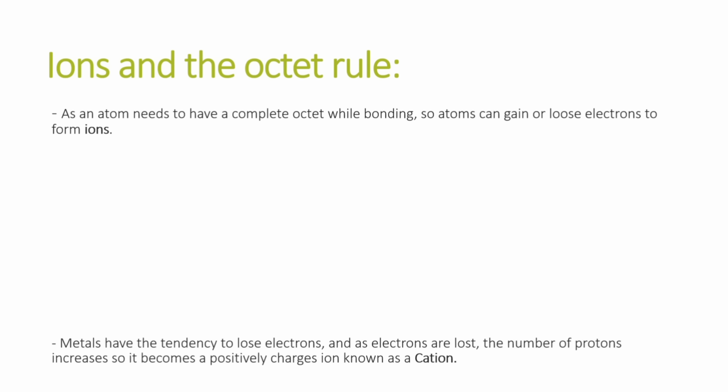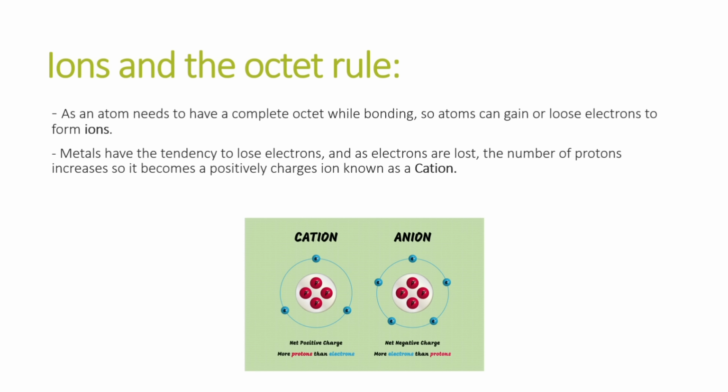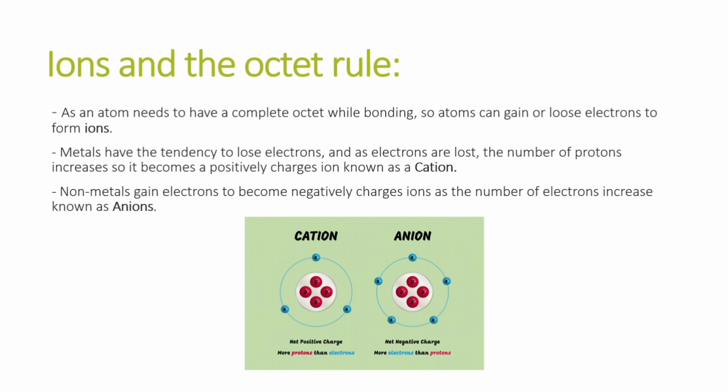Now, metals form positive ions. Metals have the tendency to lose electrons, and when they lose electrons, the number of protons will be more. So the atom will now become positively charged, and positively charged metal ions are known as cations. On the other hand, non-metals gain electrons and become negatively charged, as the number of electrons is more than the number of protons, and when non-metals form negatively charged ions, they are known as anions.